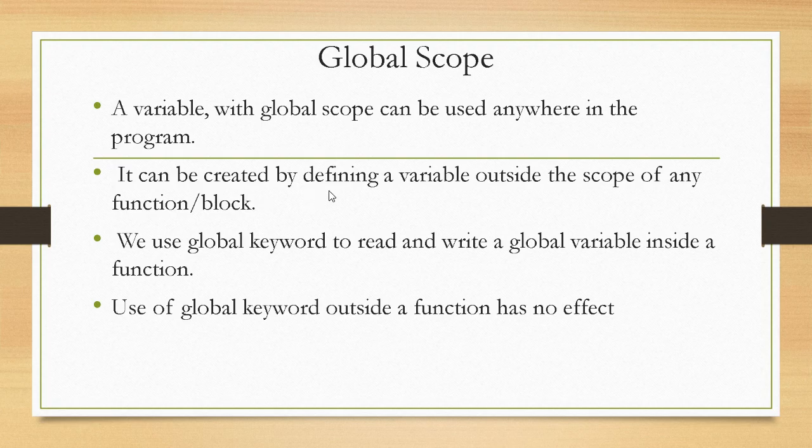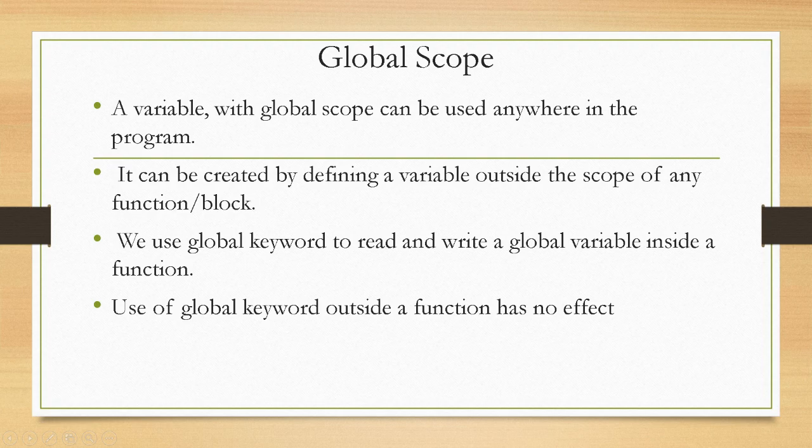It can be created by defining a variable outside the scope of any function or block. That means a global scope variable can be used throughout the program, anywhere in the program. But where do we have to declare it? We have to create or declare it outside the function. If we are initializing or declaring any variable outside the function, that is called a global variable. That means it has a global scope.